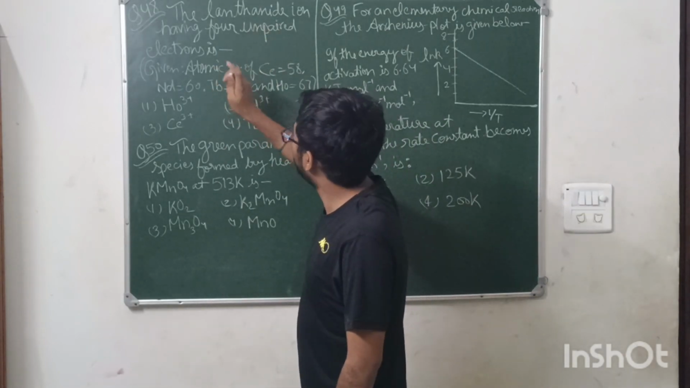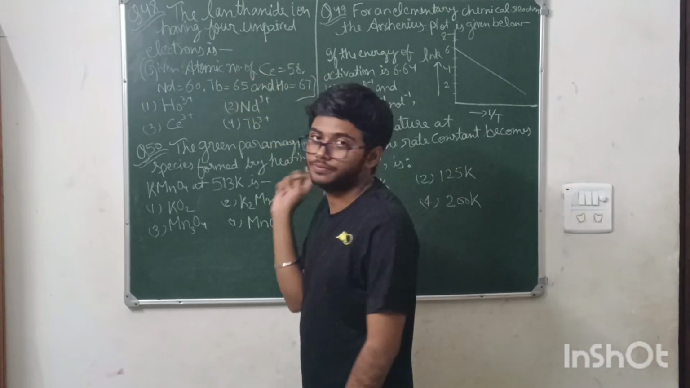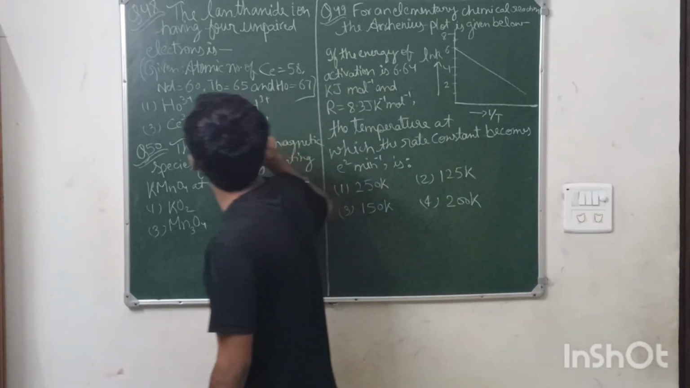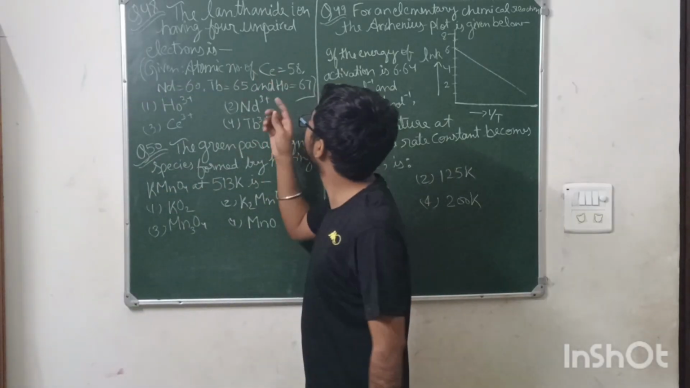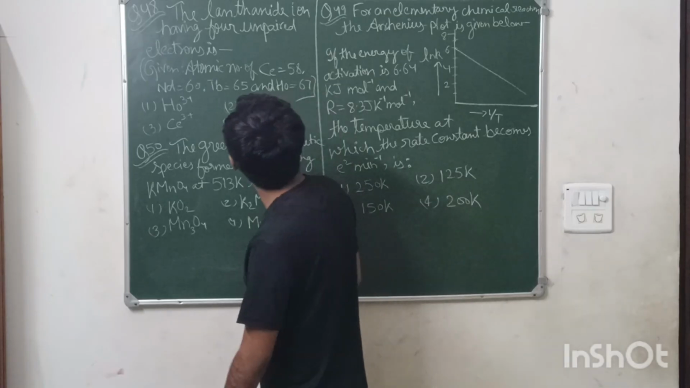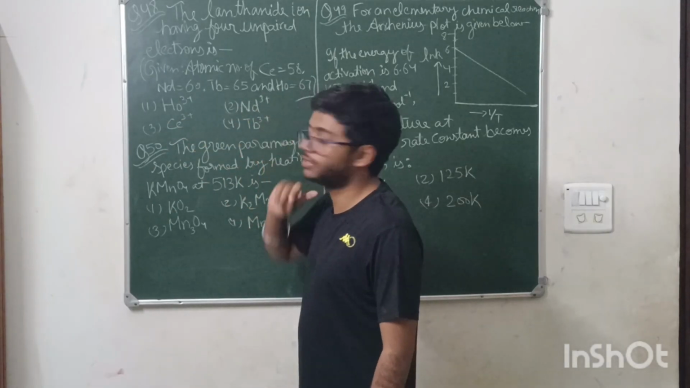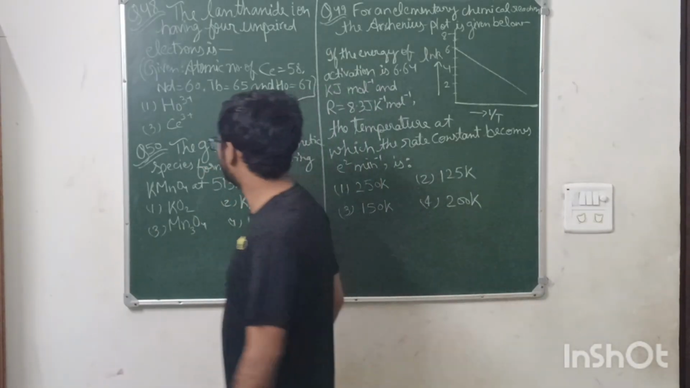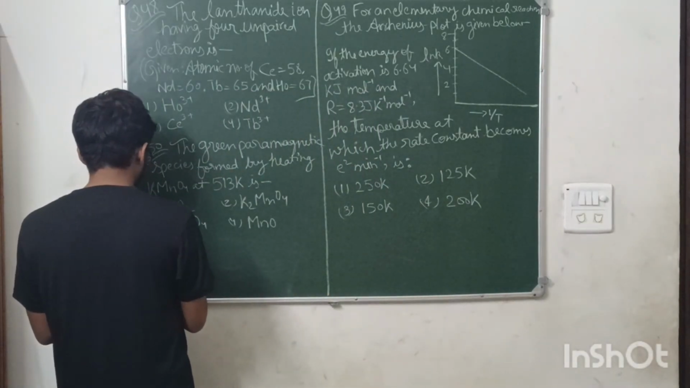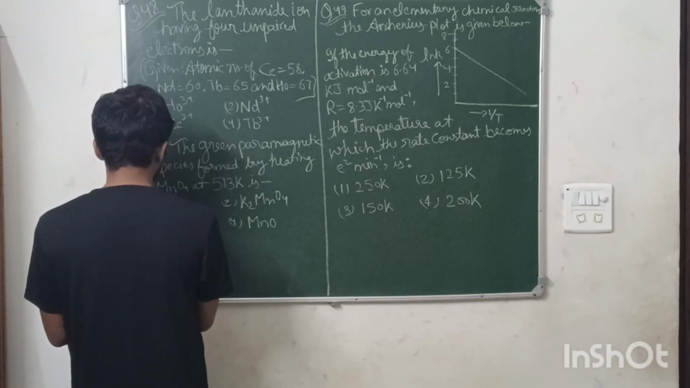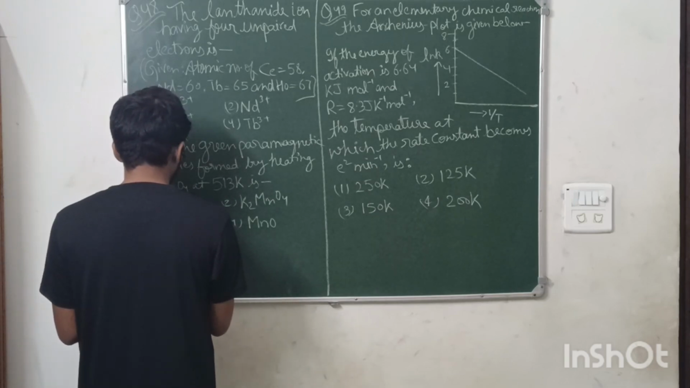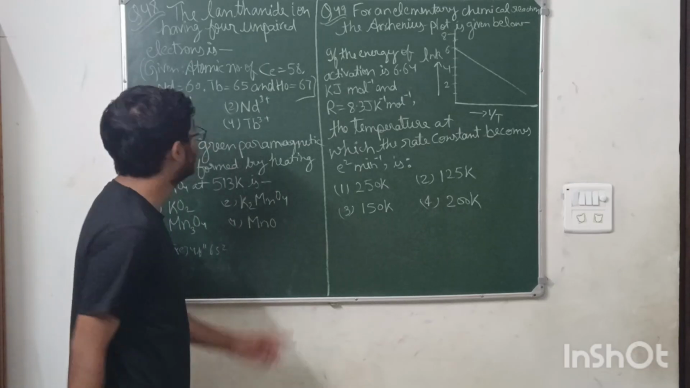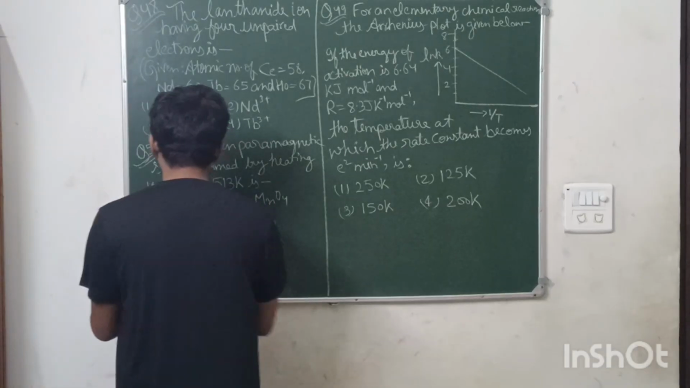The lanthanide that is having 4 unpaired electrons is... You need to tell which lanthanide is having 4 unpaired electrons among cerium, neodymium, terbium, and holmium. Means Ce, Nd, Tb, and Ho. Okay, and the oxidation states are +3. So you need to remember the electronic configuration of all these elements. First of all, starting with Ho. What is the electronic configuration of Ho? So the electronic configuration of Ho is xenon 4f11 6s2.